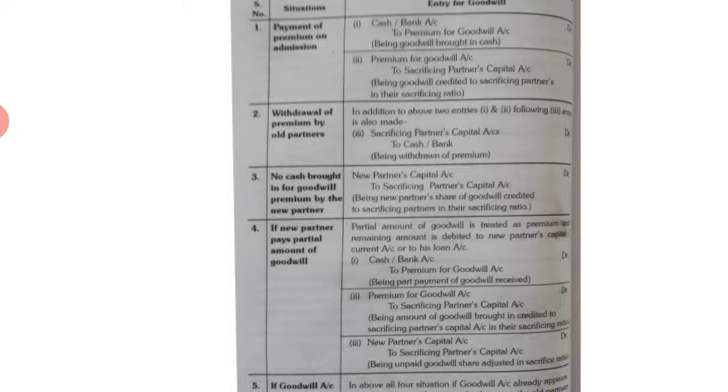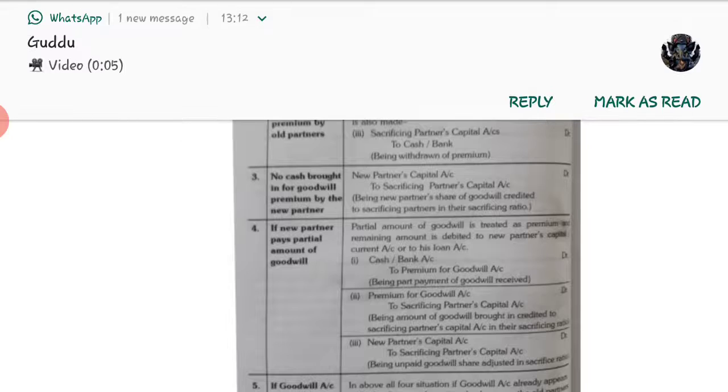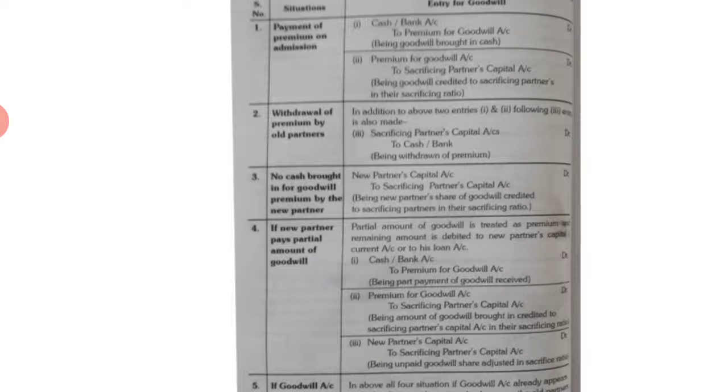Third case is when no cash is brought in for goodwill premium by the new partner. Many a times it happens that the new partner does not bring cash for goodwill.